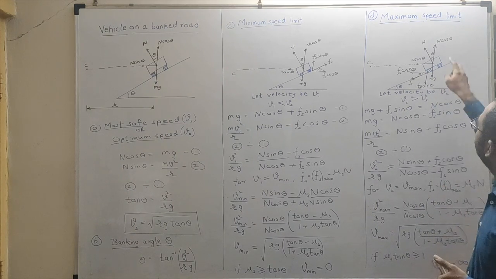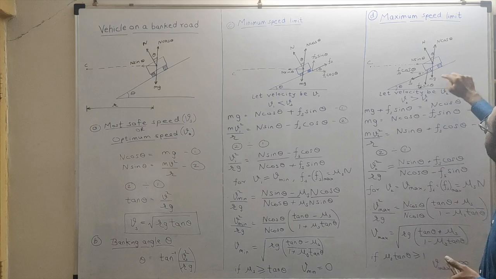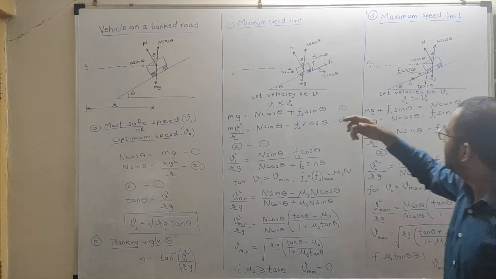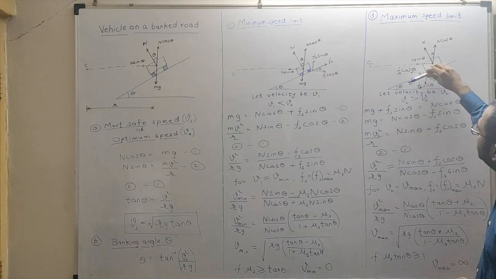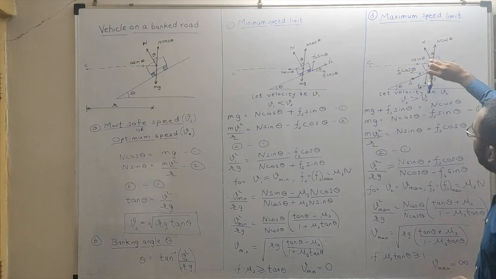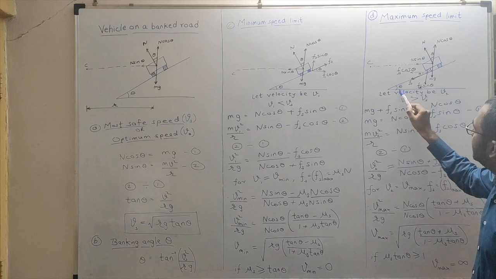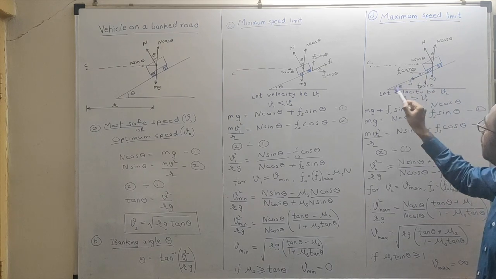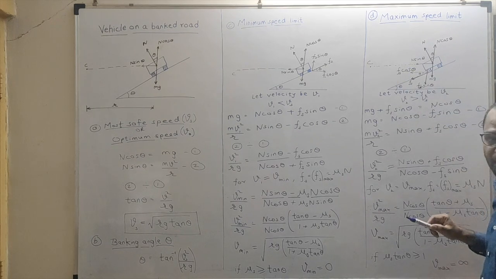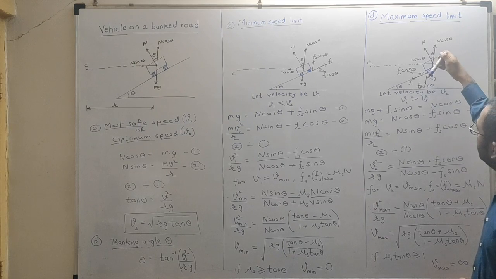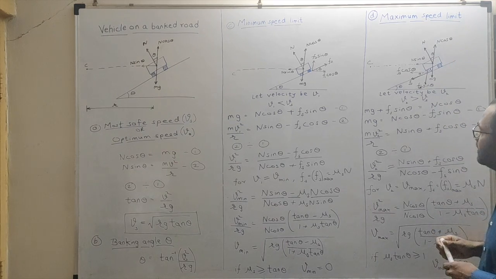Now, as before, this part of the diagram is the same as this part. In addition to that, I have frictional force in the downward direction. Again I am resolving this friction force into two components, horizontal and vertical. If this is theta, this will also be theta, because these are alternate angles. The component closer to theta is the cos theta component, and hence this is Fs cos theta. The other component is Fs sin theta.